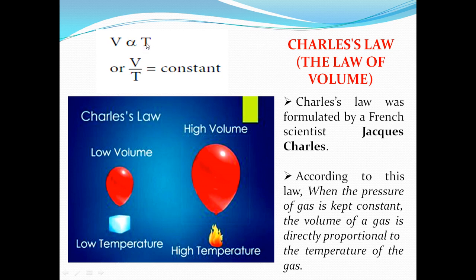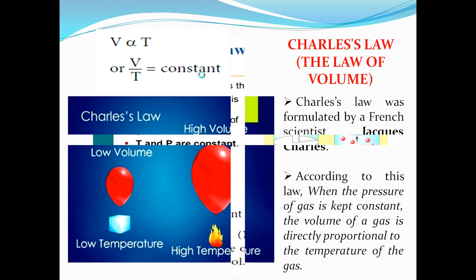If the temperature on the right-hand side comes to the left-hand side, multiplication அந்த பக்கம் வரும்போது என்ன ஆகும், division. அப்போ V by T is equal to constant. This is also important for your question.